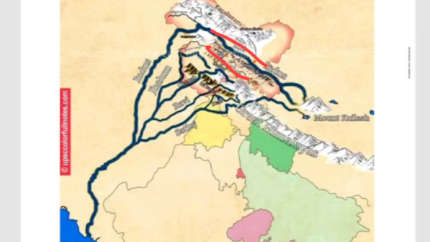Yes, what are the tributaries? Jhelum, Chenab, yes, Ravi, Beas, Sutlej. Yes, Beas is here. Okay, so these are the tributaries of river Indus. Finally, it enters into Arabian Sea. Clear? Yes, the next one.